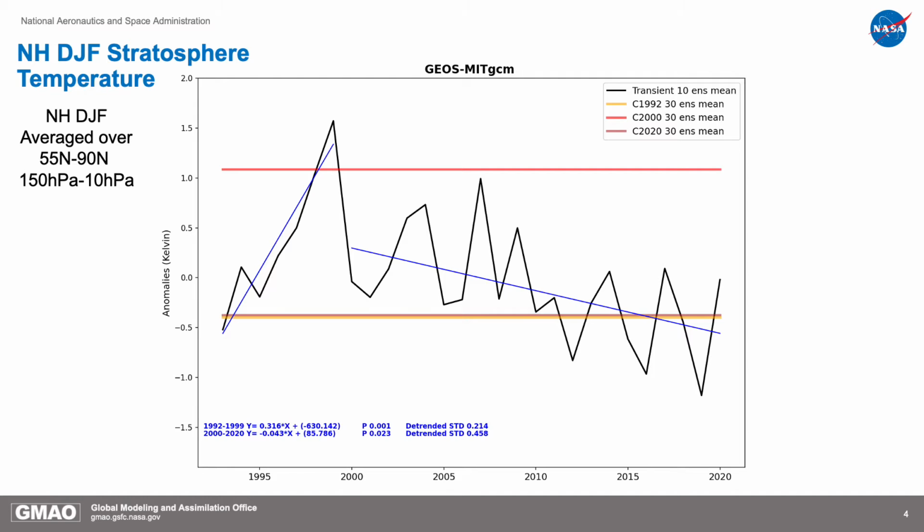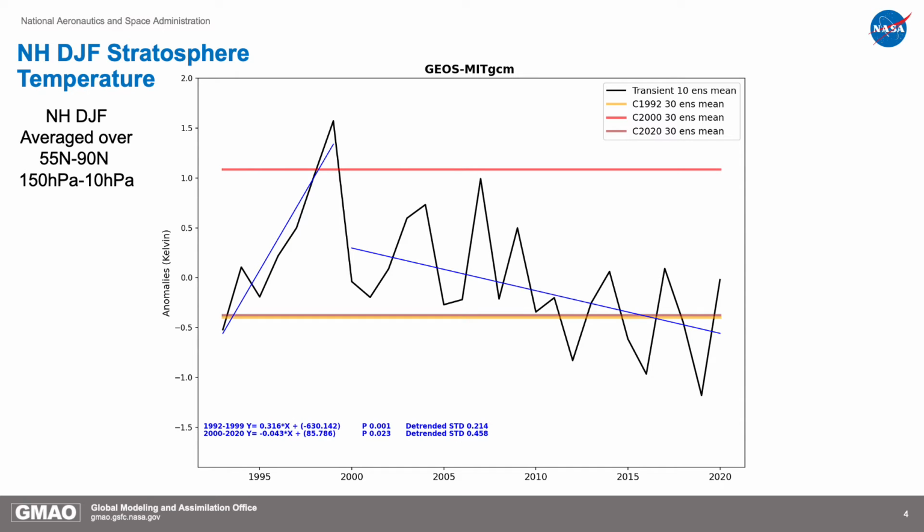Now, if this opposing trend is due to only CO2 and aerosol forcing, we should see something similar in the CMIP models' historical runs with external forcing. To test this hypothesis, we analyzed 18 CMIP6 multi-model historical simulations, and we didn't see this opposing trend.